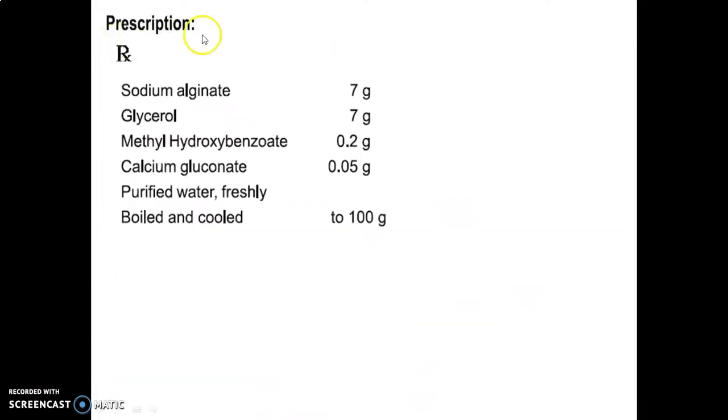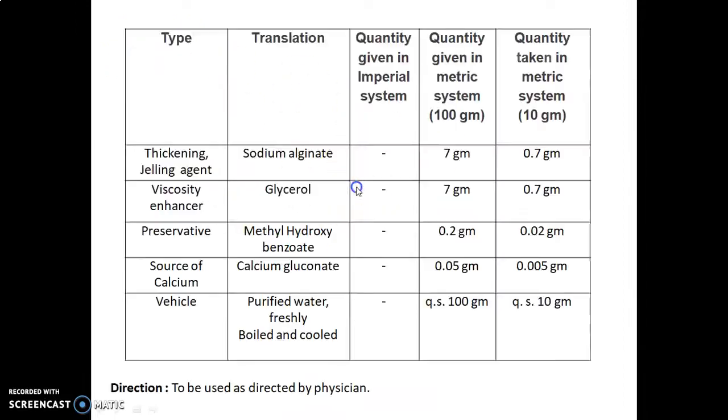Next, the prescription, which is denoted by the symbol Rx. This is the prescription given over here. So now let's discuss in detail the formula table, that is type, category, use or role of ingredient. Translation means the name of the ingredient. As we don't have the quantity given in the imperial system, and there is no prescription given in Latin terminology, quantity is given in the metric system for preparing 100 gram, and quantity taken in the metric system to prepare 10 gram.